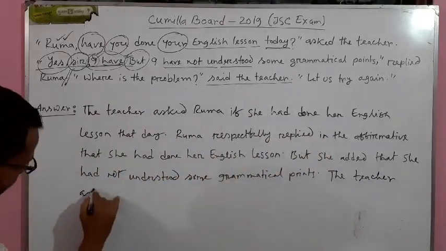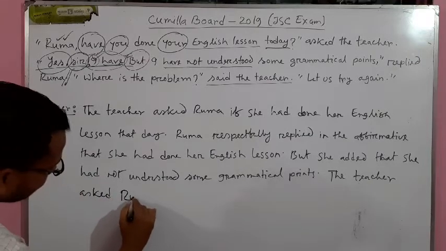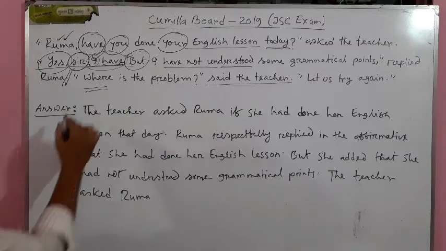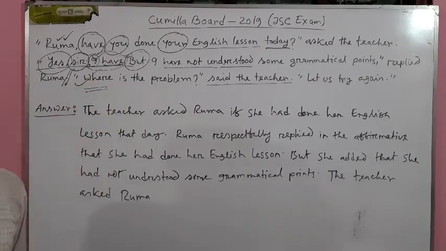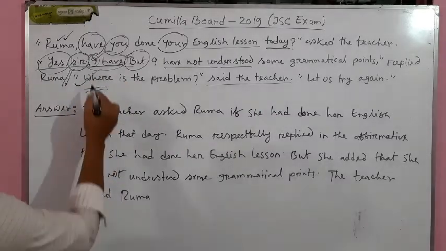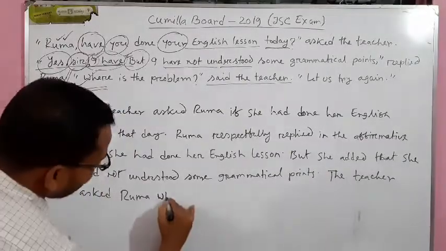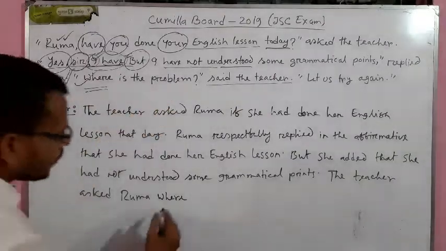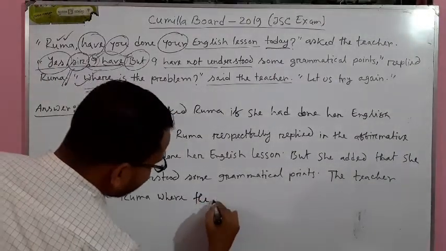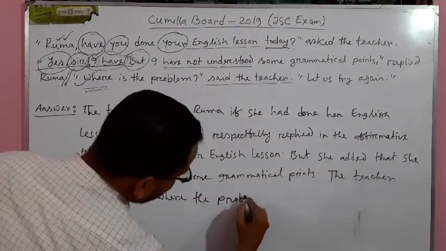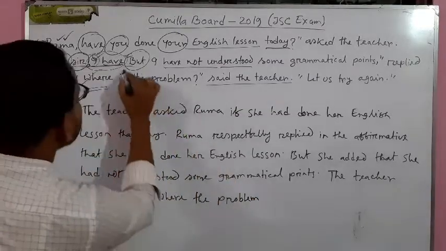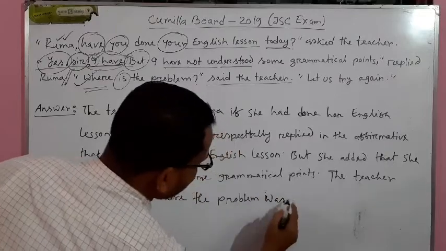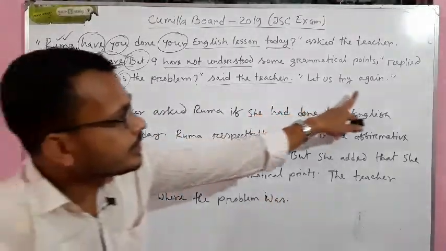asked Ruma. This is also an interrogative sentence, and if the interrogative sentence starts with a WH word, the WH word will remain unchanged. That means where. We all know this rule, basic rule. Where is the problem? Where, subject will come first, the problem. Where the problem, instead of is, we will write was. What the problem was.